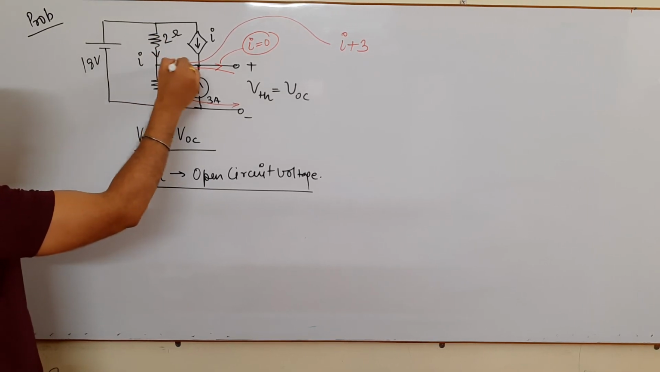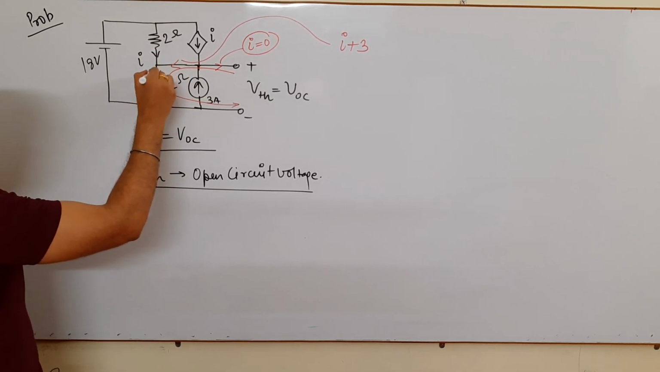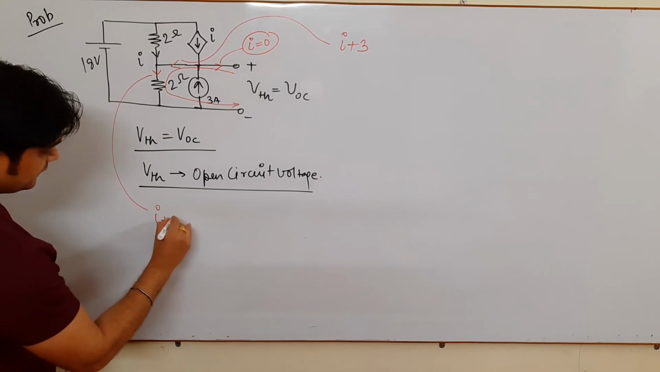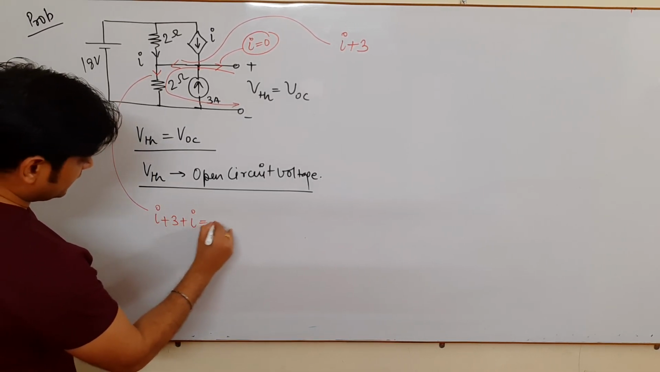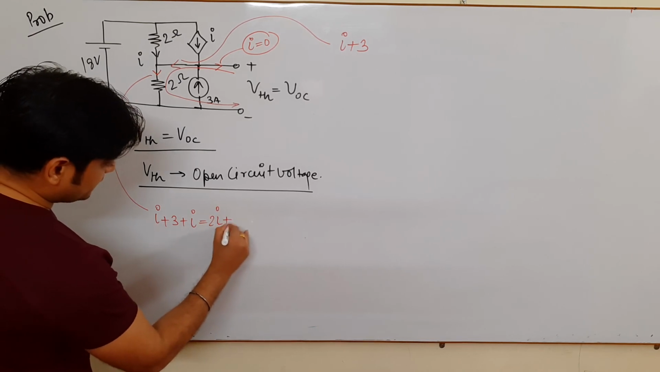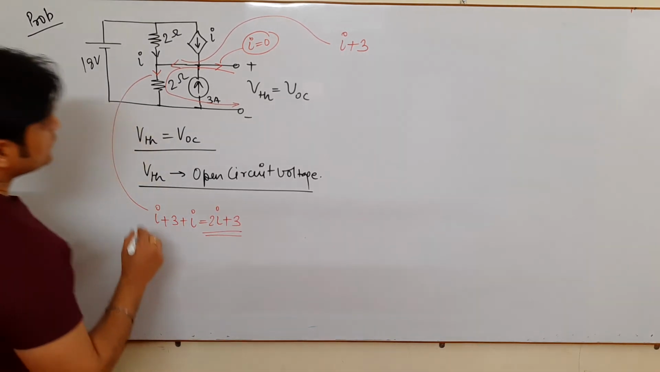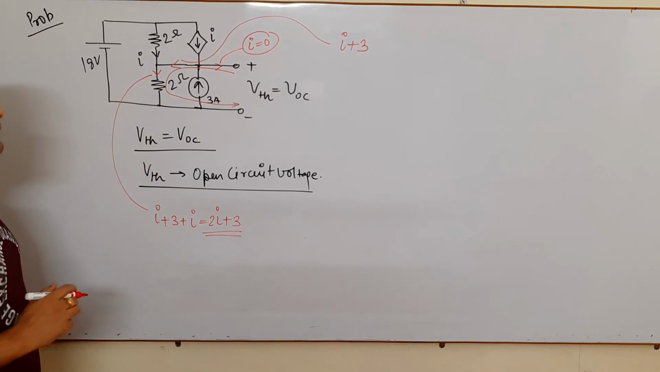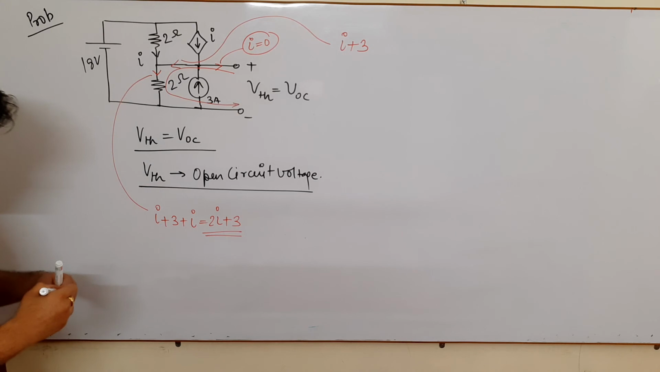Now this I is coming here and this I is coming here. So what is the current here? It is I plus 3 plus I, so that comes to be 2I plus 3 ampere. So 2I plus 3 ampere is the current which is flowing in this resistance. So now you know the current, one can easily find the value of VOC.